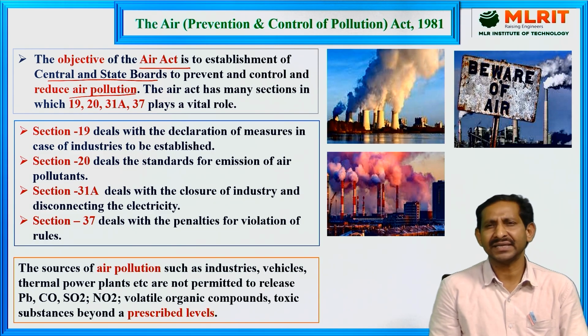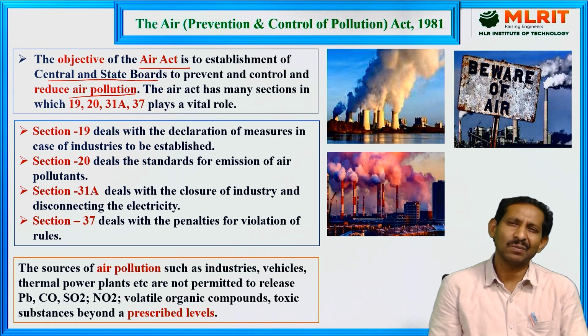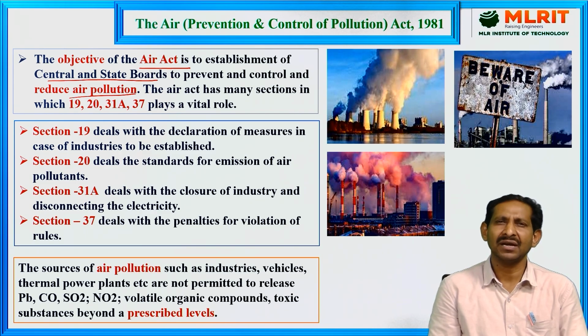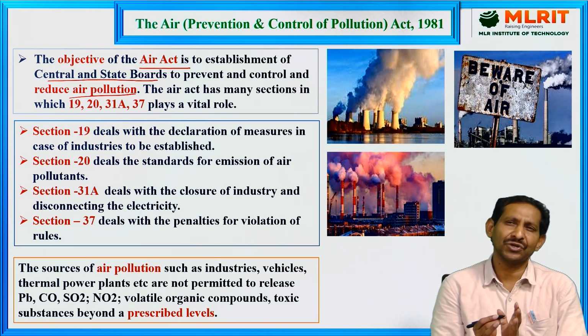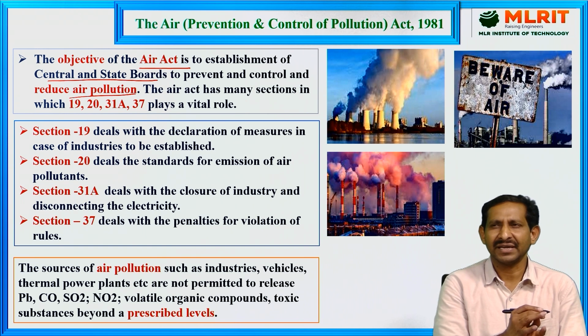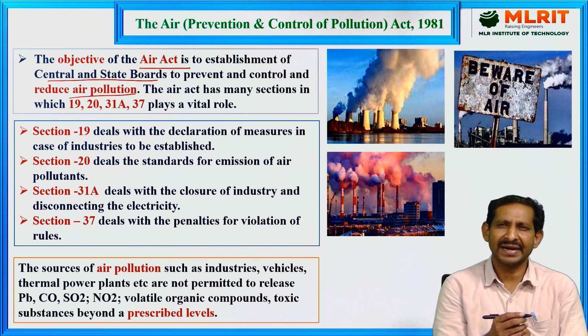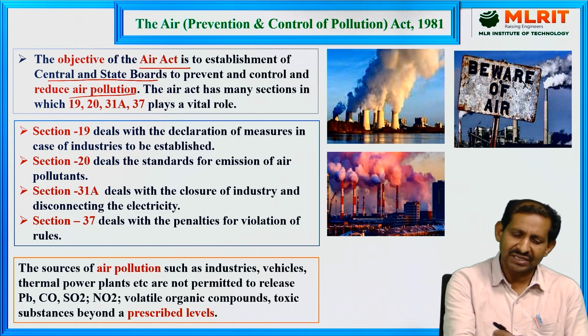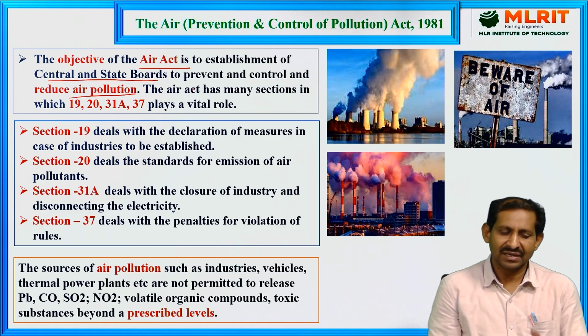Air is nothing but a chemical composition. Once that chemical composition changes, pollution automatically comes. Carbon dioxide is 0.03%, oxygen 21%, and nitrogen 78%. This alteration of the composition of the air, any new chemical added to the major composition, automatically brings air pollution. So the main objective is to reduce air pollution.